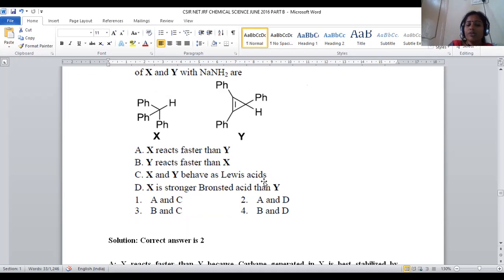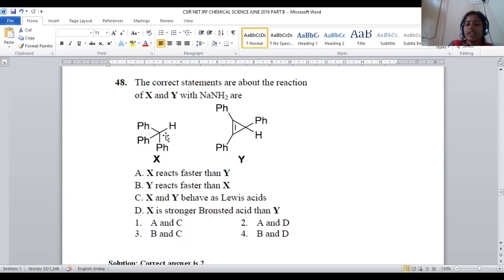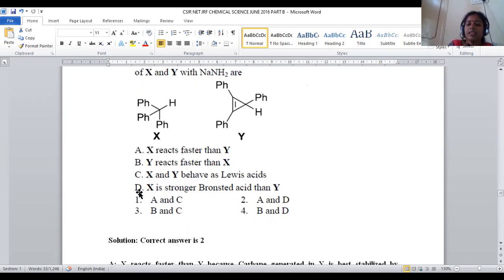Then, "XY behaves as a Lewis acid." No. In one case, H plus is strongly removed. H plus is removed here, and only then will we get the carbanion. So when H plus is removed, NH2 minus accepts it, so that is working like a base. But in the case of this one, it is an acid. In both cases, the reaction will not be exactly the same. In one case it will be the acid, in another case it will be the base. Then option number C is also not correct. Then let us go with option number D.